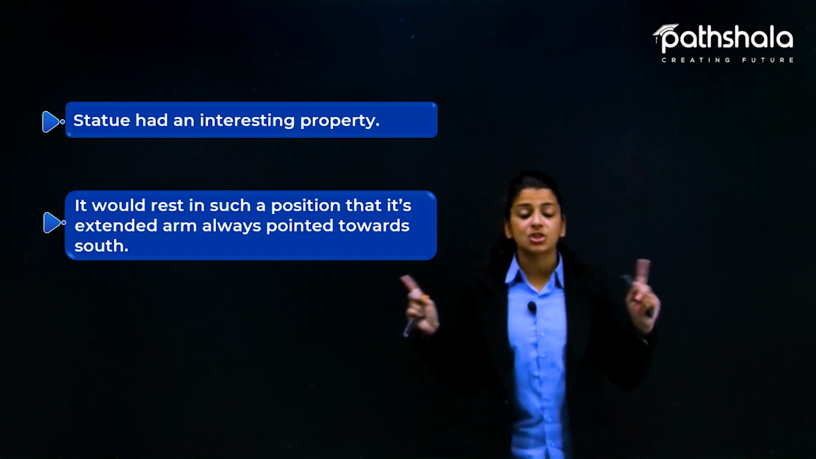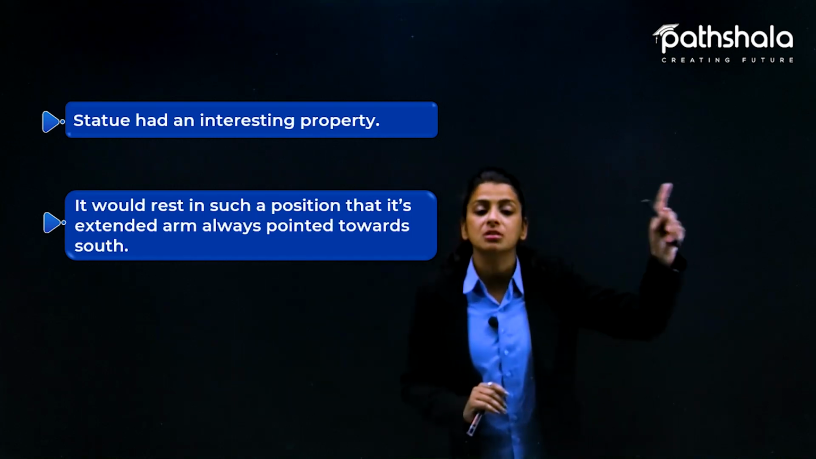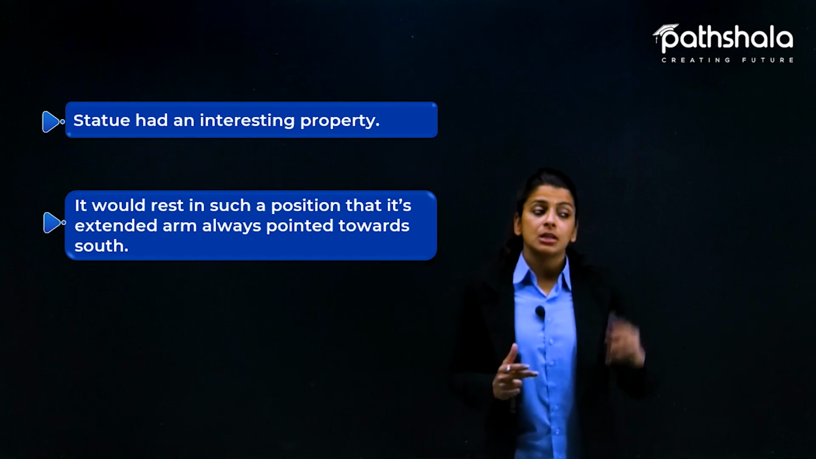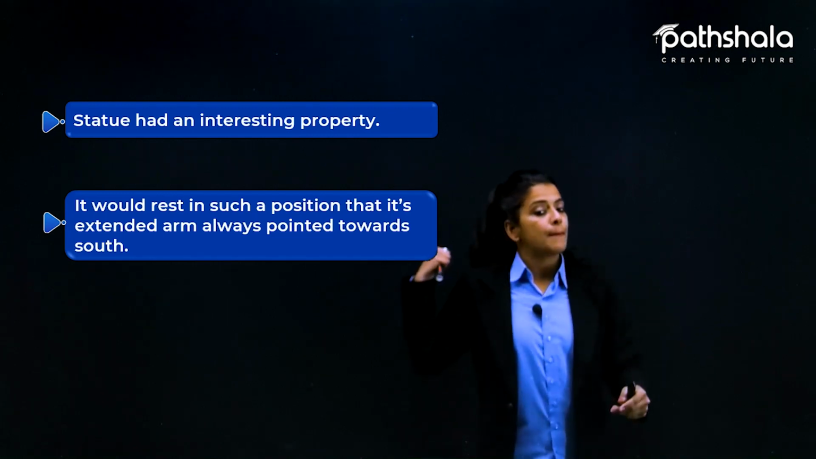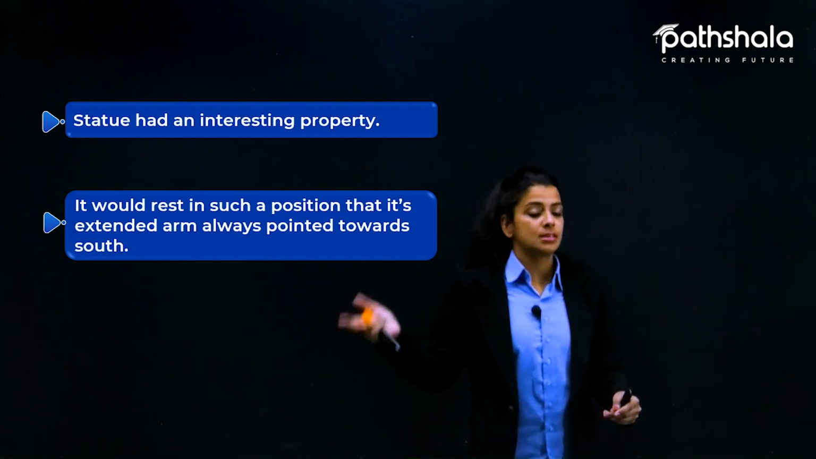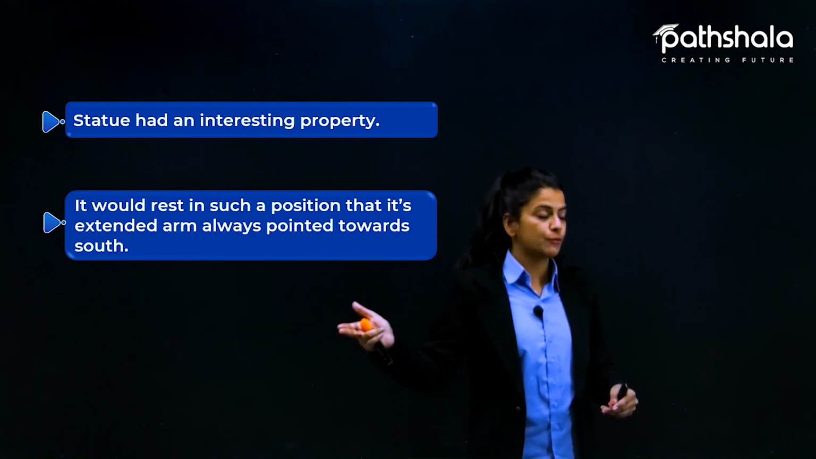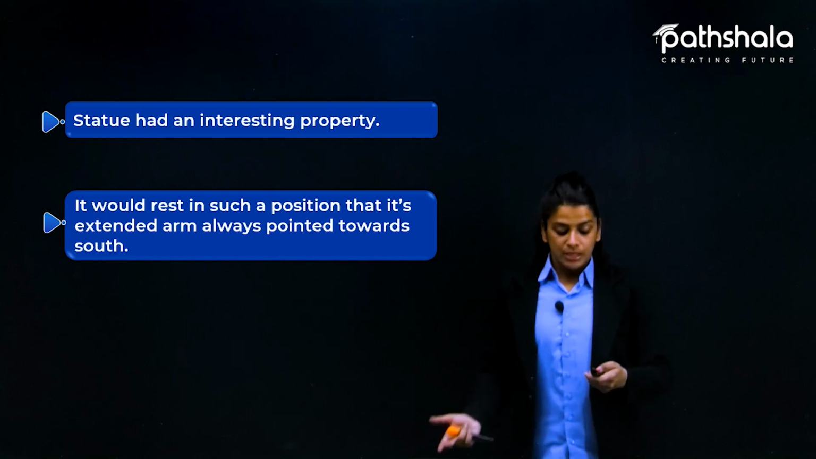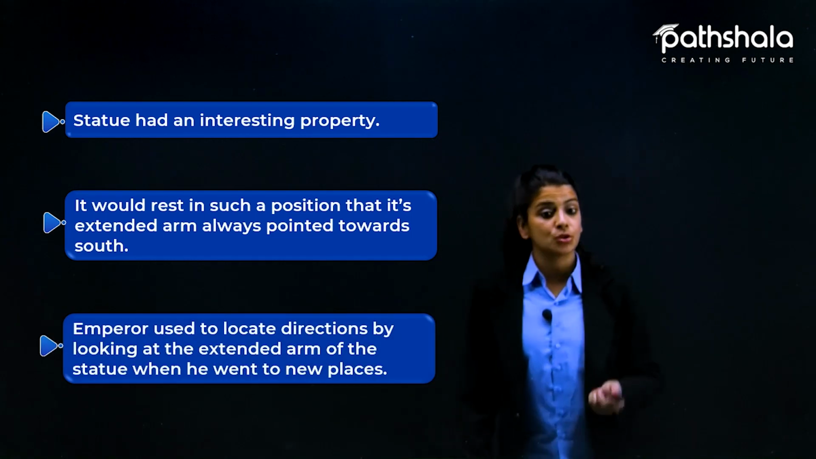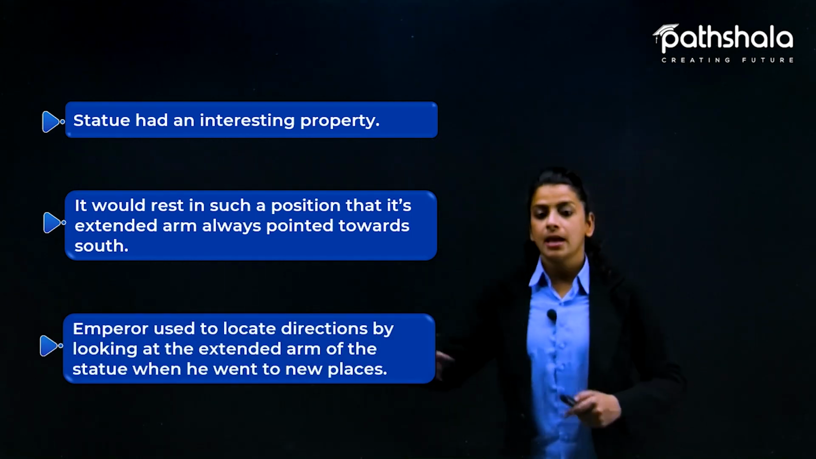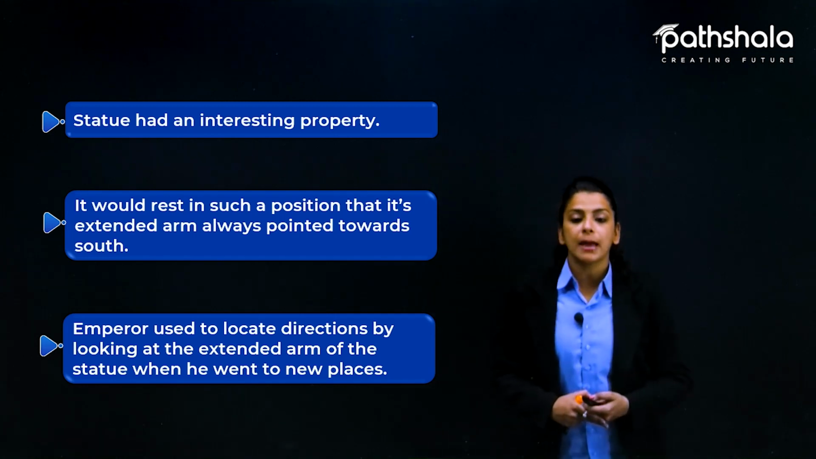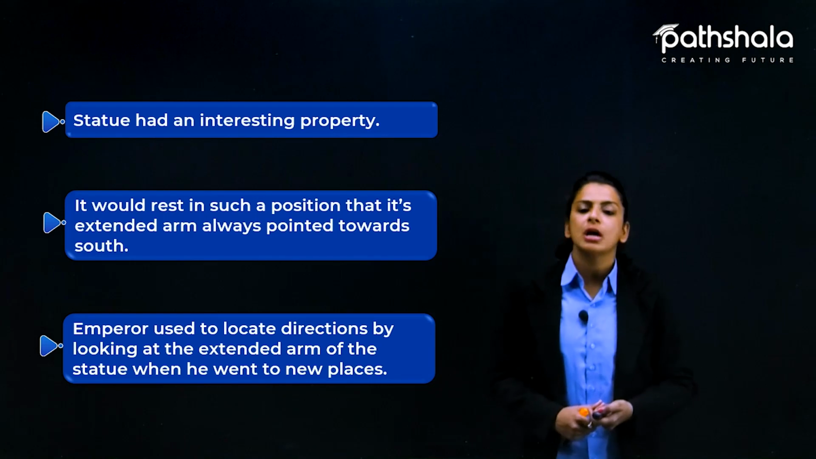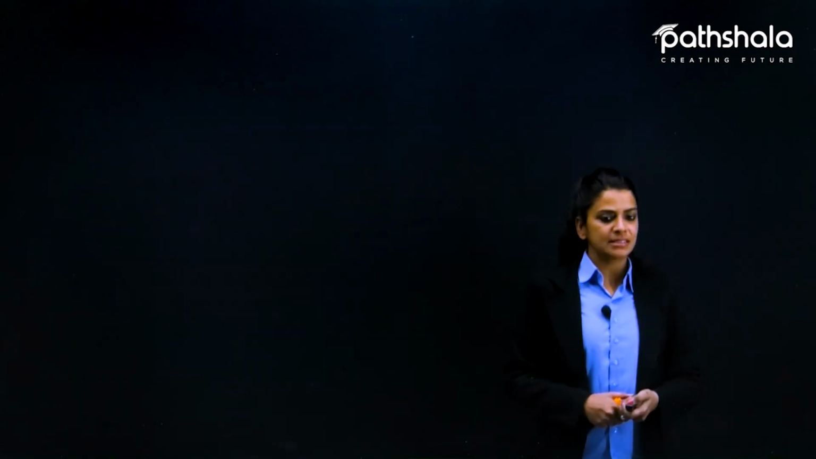So whenever the statue on the chariot pointed towards the south, he knew which direction is which. So this was south, the back one is the north, this one is the east, the left one, and the right one is the west. So he knew where he had to go. This helped him a lot while he went to new places. So here we also have that the emperor used to locate directions by looking at the extended arm of the statue when he went to new places.